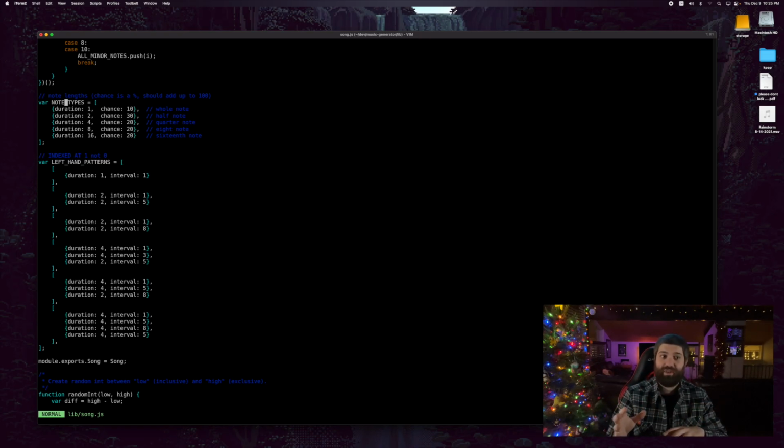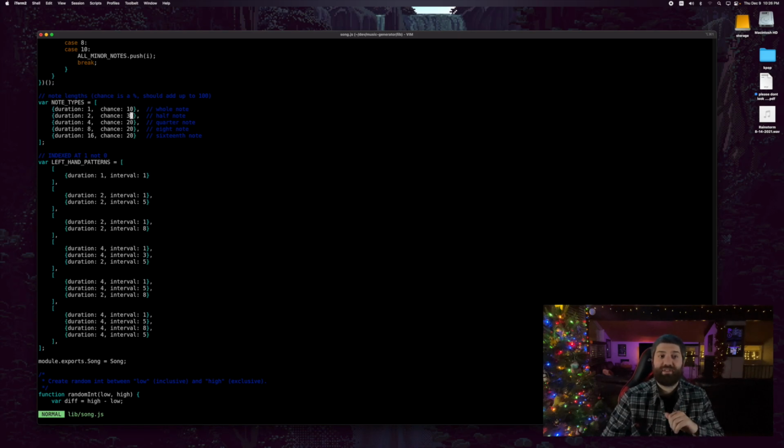And on top of picking a note within that, it will pick a random duration. And how does it pick those? Well, it picks them out of this variable right here, note types. So you can see I've notated what they are. This is a whole note. It has a duration of 1, and it has a 10% chance. So when it randomly generates a right-hand note, there is a 10% chance of generating a whole note.